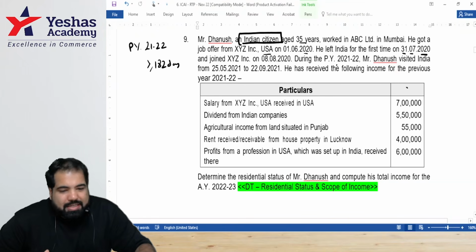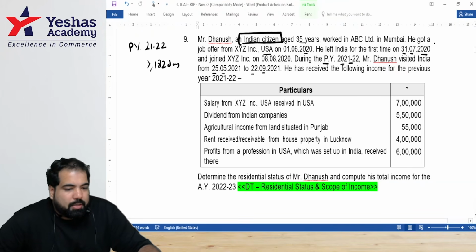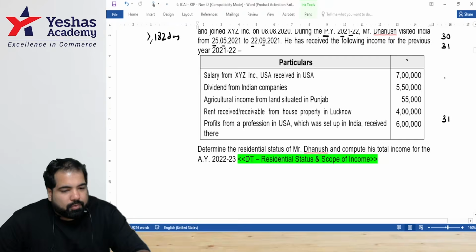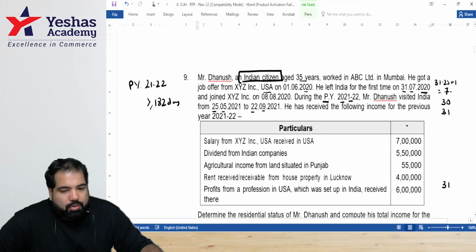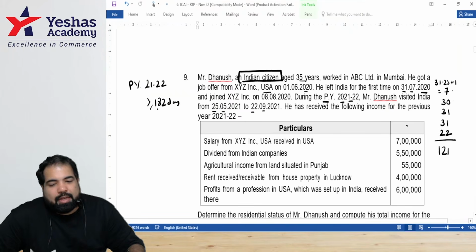Don't bother. This is the year, guys. During the year 21-22, Tanush visited India from 25th May to 22nd September. Let's calculate, guys. May, how many days? 31 minus 25 plus 1. How many days? 7. 7, right? Yes. June, 30. July, 31. August, 31. May, June, July, August, September: how many days? 22. Please total these days. 121.